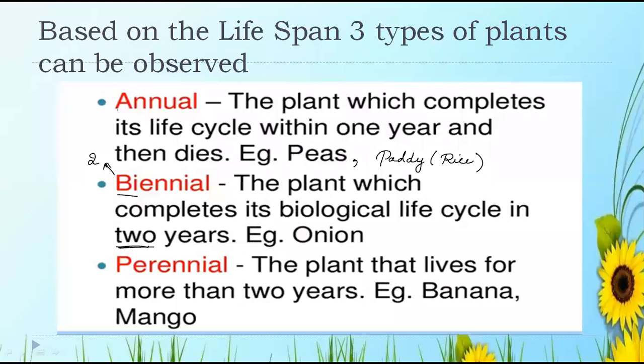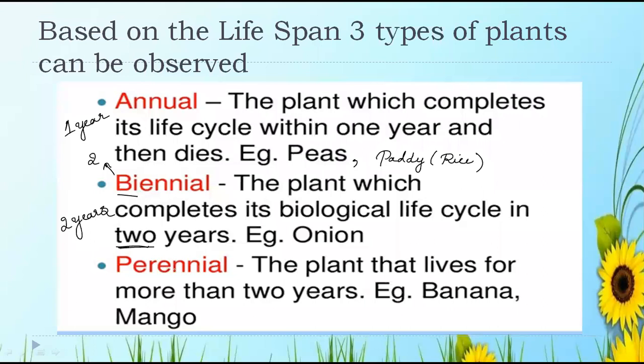So here you have got the idea. Annual is for 1 year. Biennial is for 2 years. You'll remember it this way: write down 1 year by the side of annual and 2 years by the side of biennial, so that you can then write it as a definition.